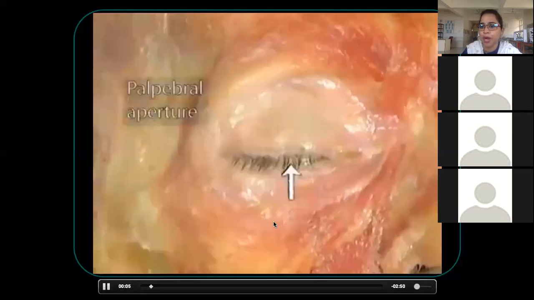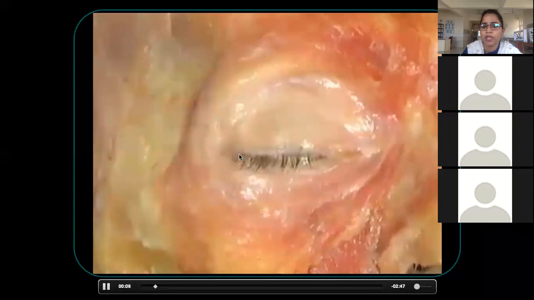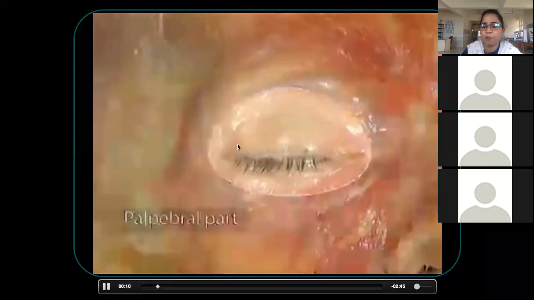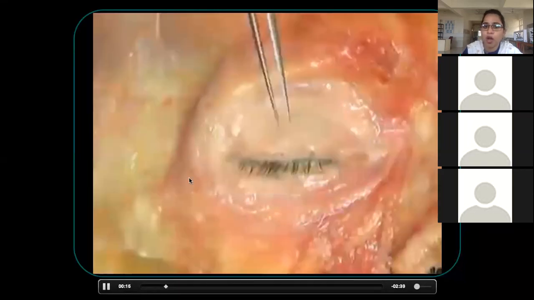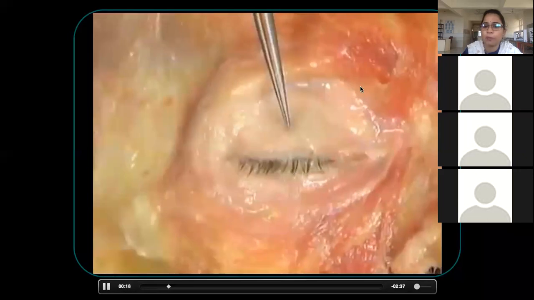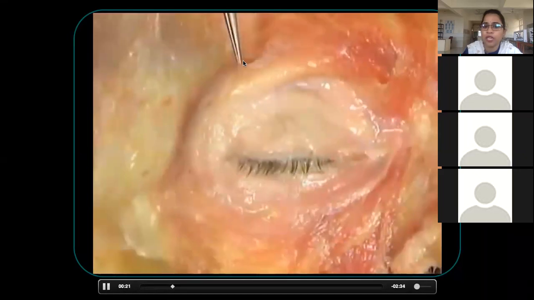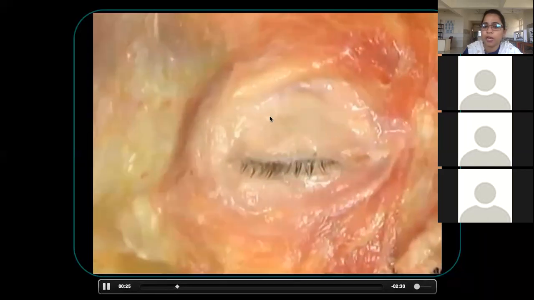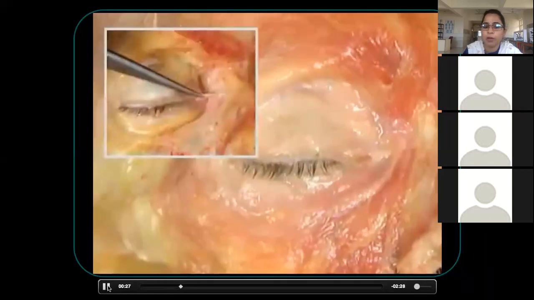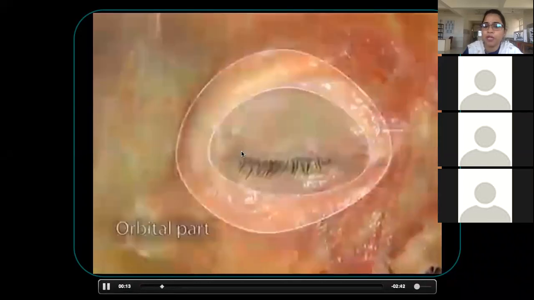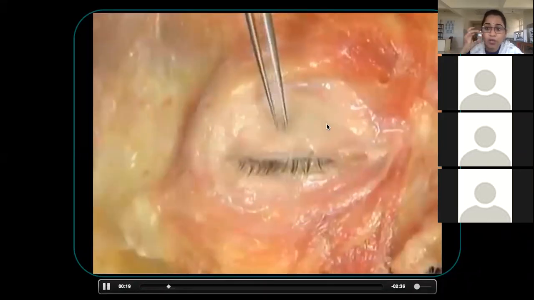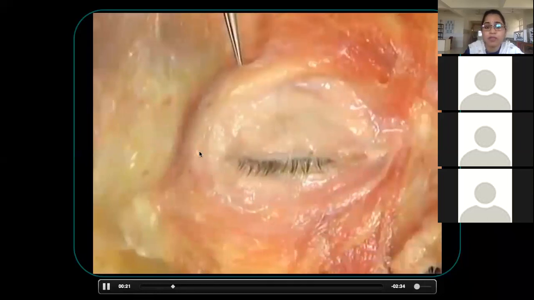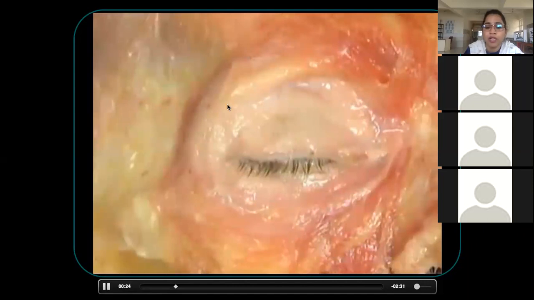It has got three parts. What are the three parts? The area which is present here is the palpebral part. Palpebrae refers to the eyelids. Now the area which is outside is called the orbital part. See here, this is the orbital part and this is the palpebral part. They have nicely shown the orbital and palpebral parts. Till here, I hope it is clear. Once again, the palpebral part is just on the eyelids, and the orbital part is around the orbit. See here, you can see the muscle fibers around the orbit.